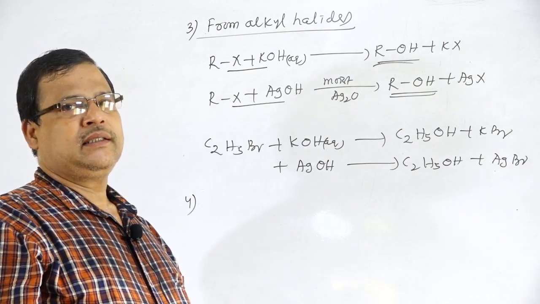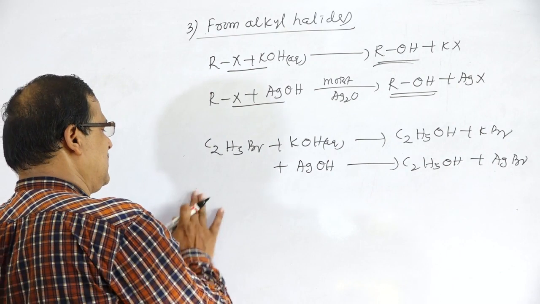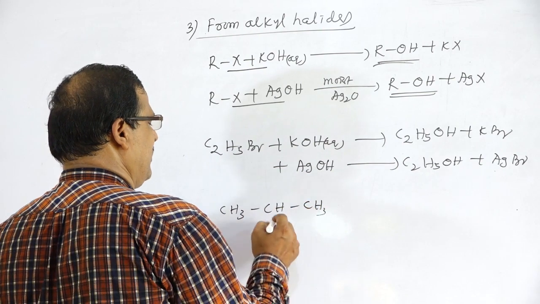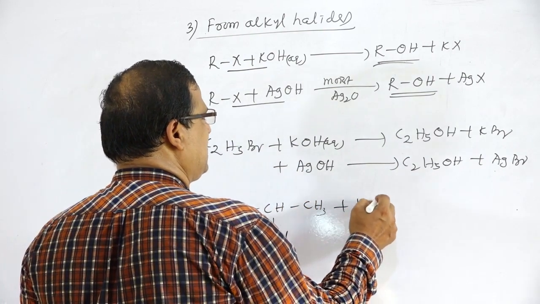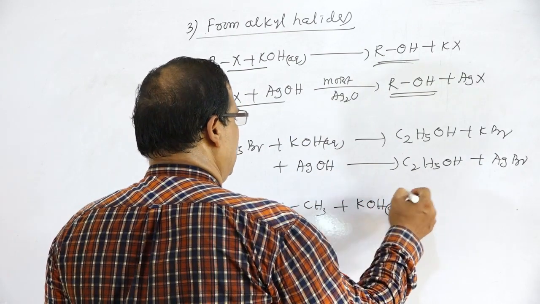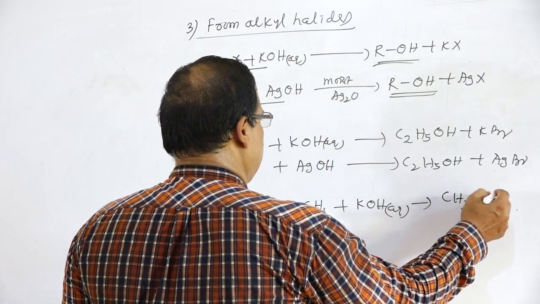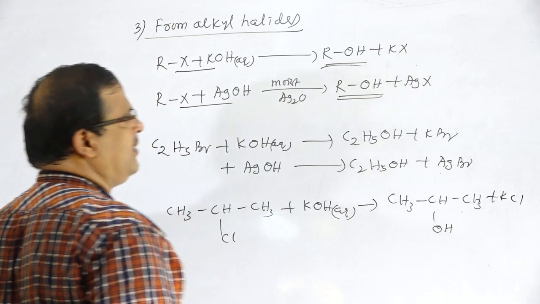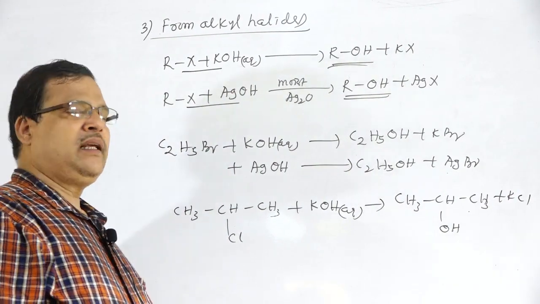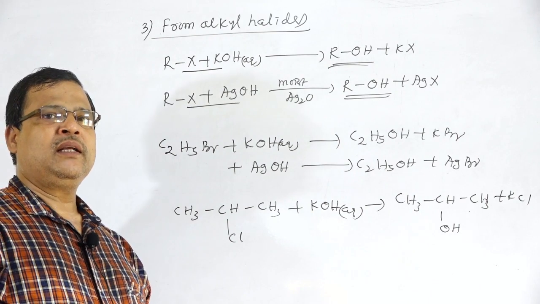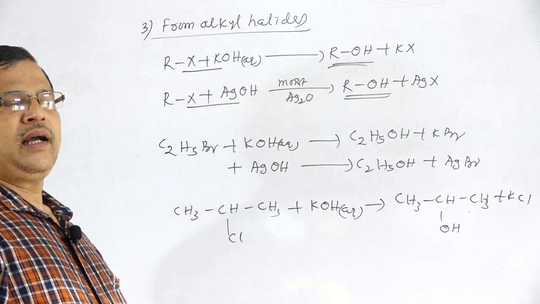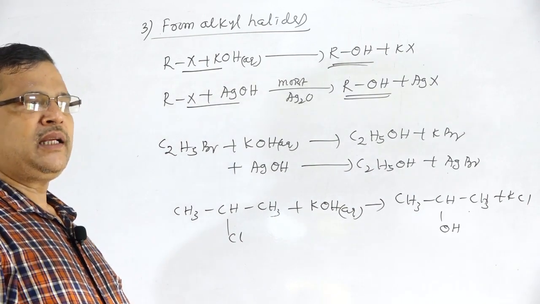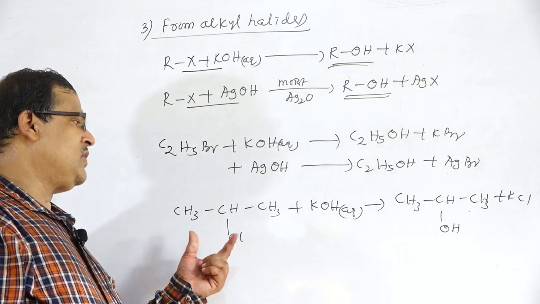In the next case, if we take a secondary alkyl halide, CH3 bond CH bond Cl, treated with aqueous KOH, that is the formation of CH3 bond CH, OH bond CH3 plus KCl. And if we take a tertiary alkyl halide, predominantly alkene is formed. Some amount of alcohol is formed, but alkene is the major product in the case of tertiary alkyl halide.